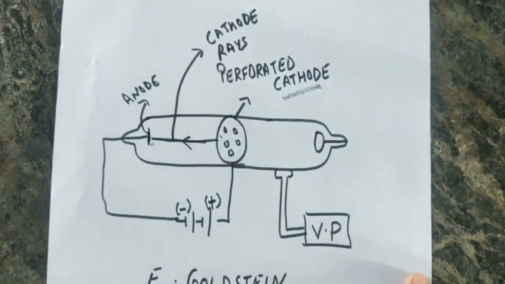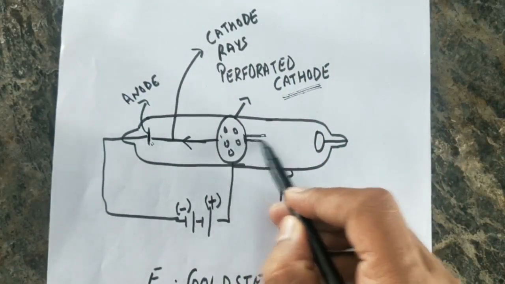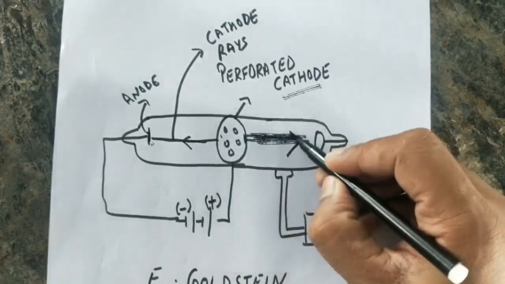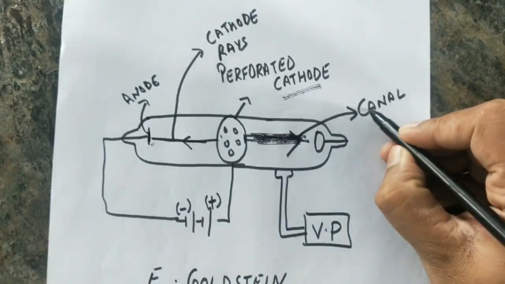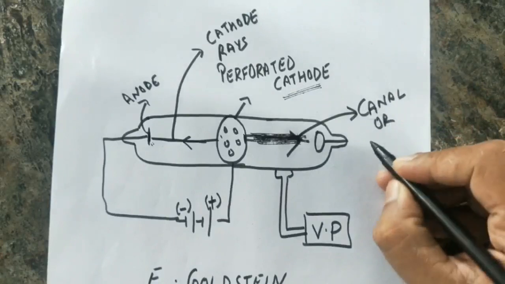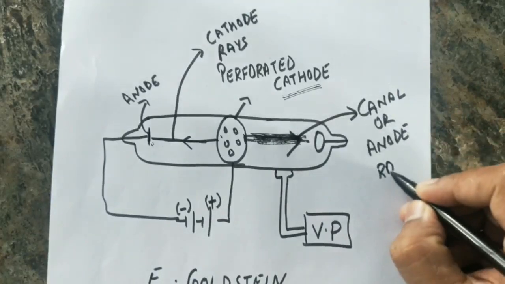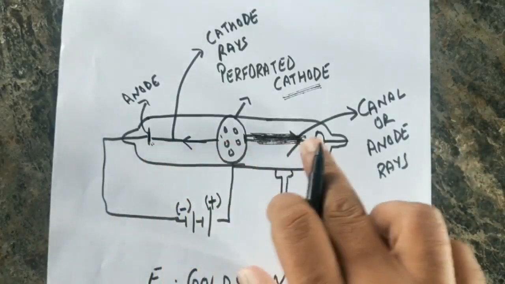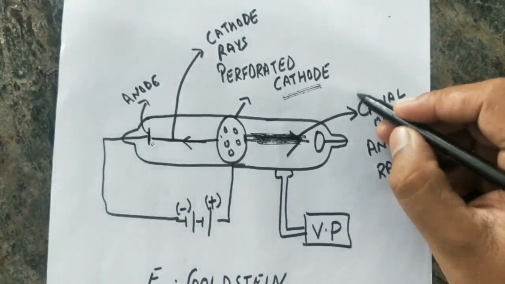But at the same time he also observed a different type of ray which moves from the cathode in the opposite direction, towards this direction. He named those rays canal rays, C-A-N-A-L, canal rays, or anode rays. Since these rays appear to be moving in the direction opposite to the cathode, they are named anode rays or canal rays.